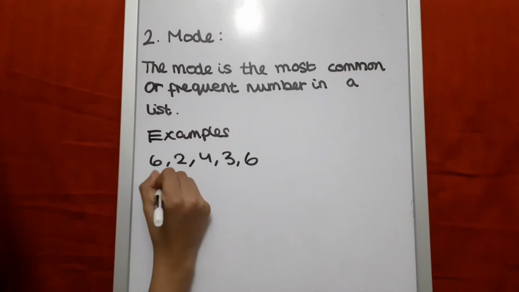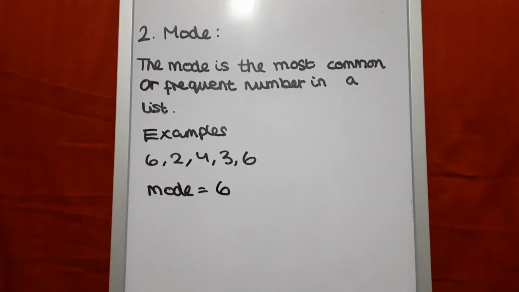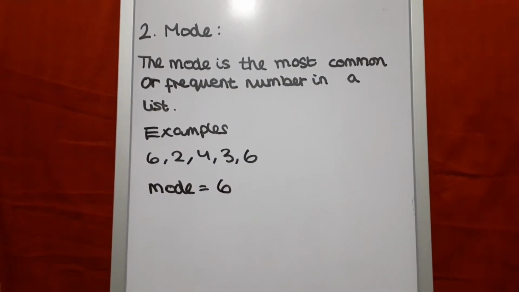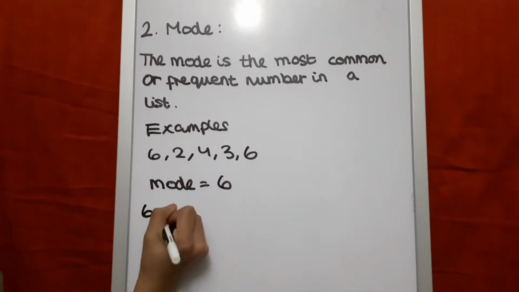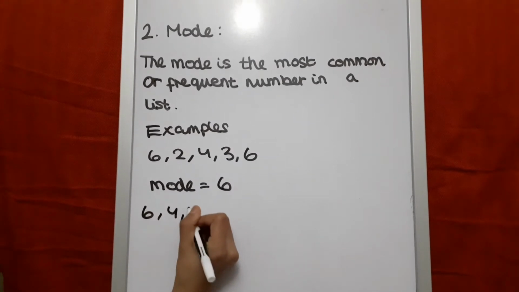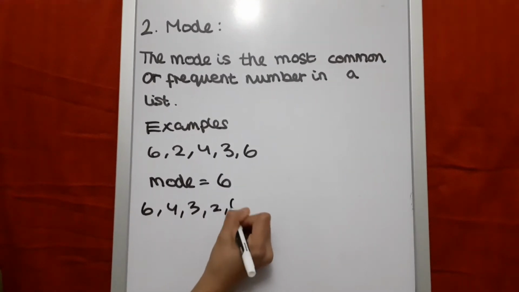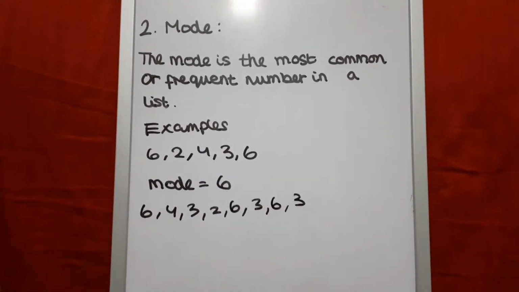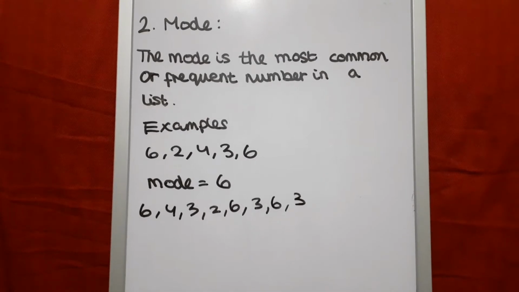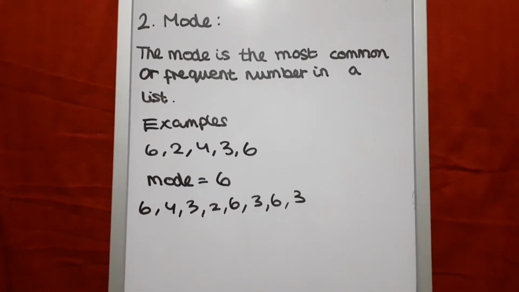So the mode is equal to 6. Now let's look at another example. This is a set of numbers which is 6, 4, 3, 2, 6, 3, 6 and 3. So we need to find the mode. The mode is always the most common and frequent number in a list.